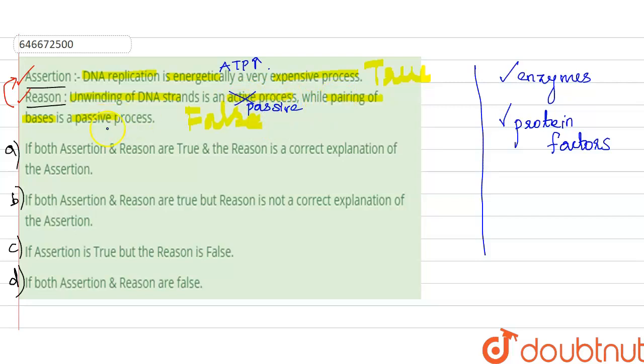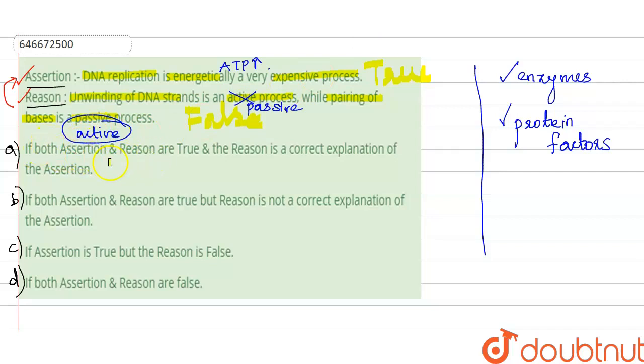But pairing of bases is an active process, because we are actively adding the bases which are required, and we have to check whether these bases are right or not with the help of DNA dependent DNA polymerase. So this is an active process, actively added one by one. But unwinding of the DNA strand is a passive process, it is done automatically. So which is the right answer here?